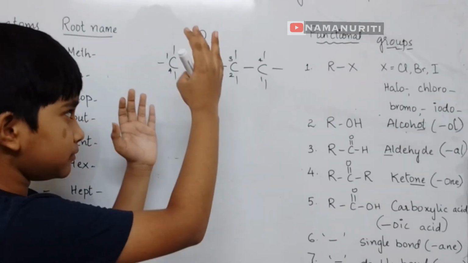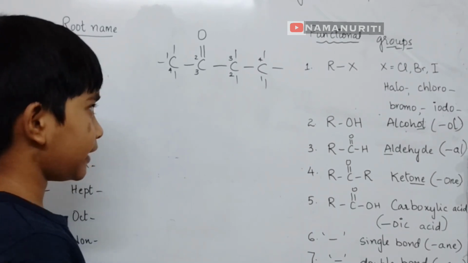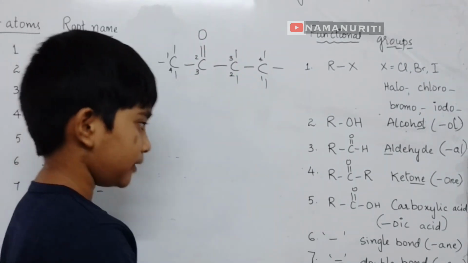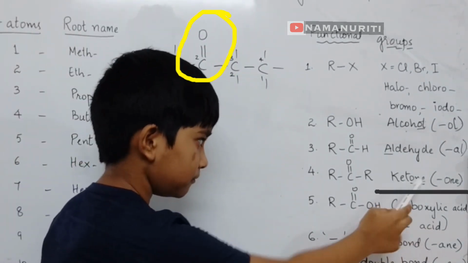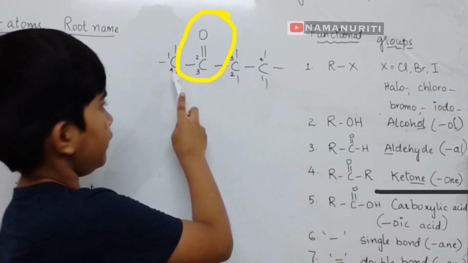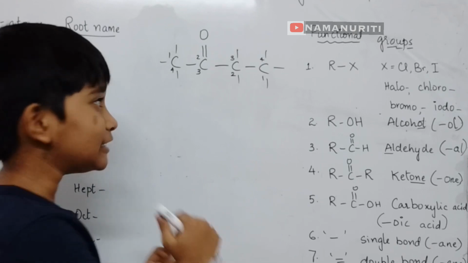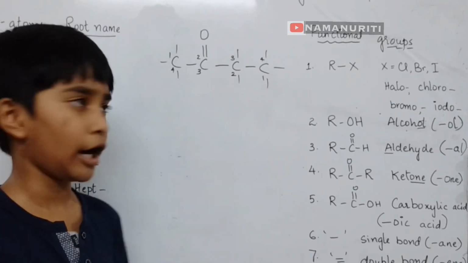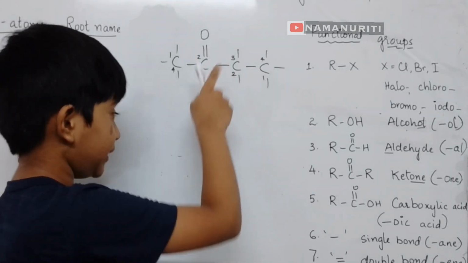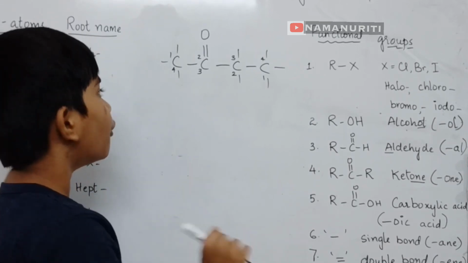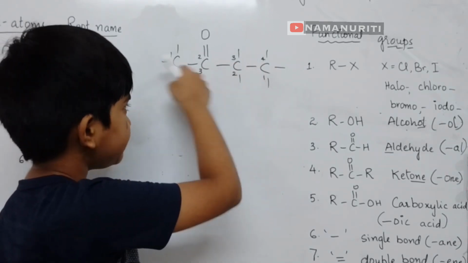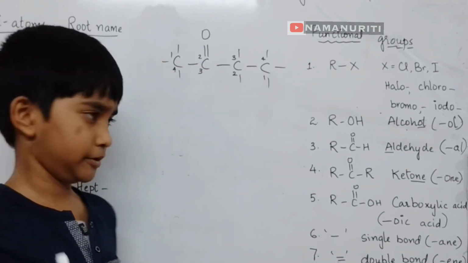This is our next example. Its functional group is ketone, because R and R represent this. Friends, this is not an unsaturated hydrocarbon just because it has a double bond. It should be only in between the carbon atoms.